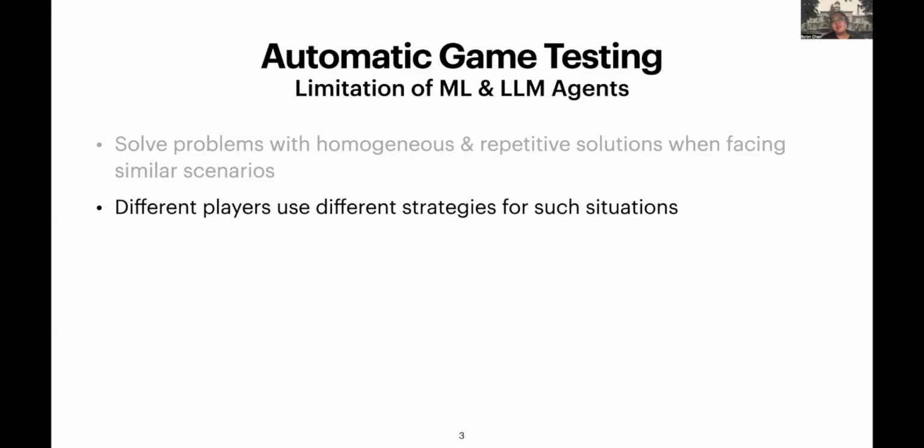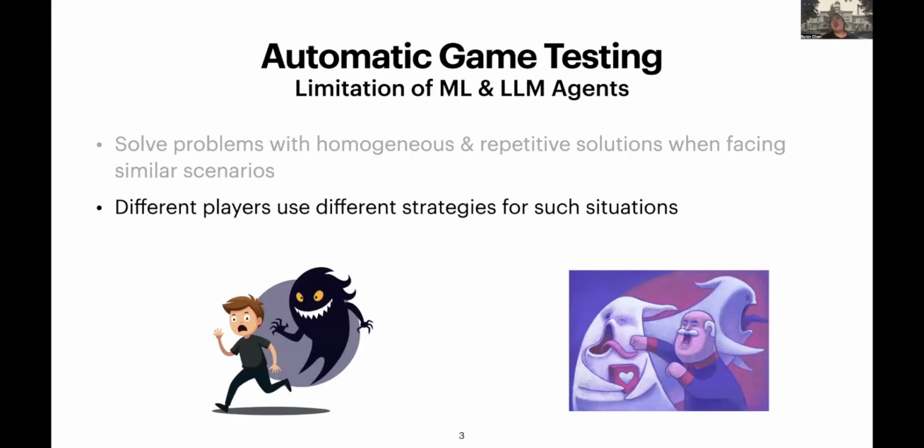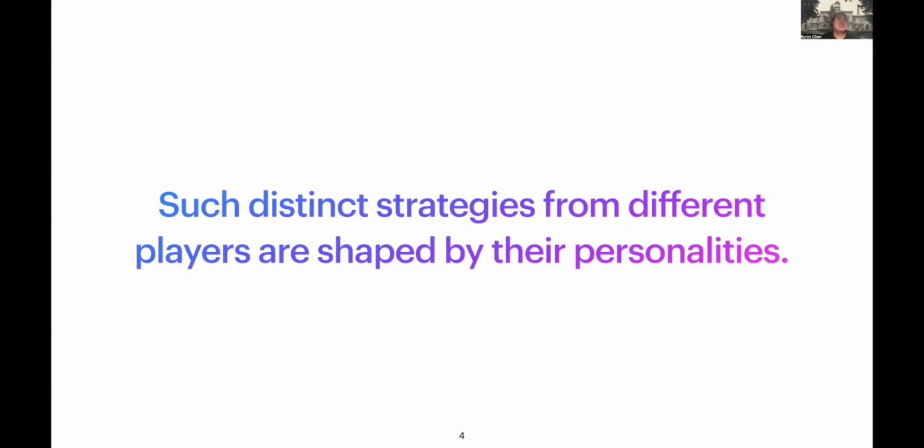In the real world, different players use different strategies in such situations. For example, a player in the game might run away from a ghost, while others might just go and fight it. And from the literature, we found that such distinct strategies from different players are shaped by their personalities.